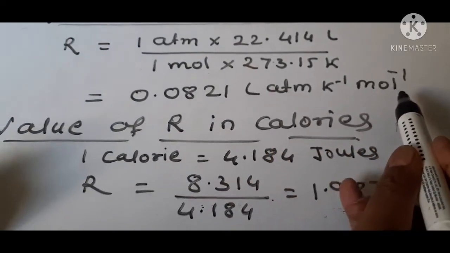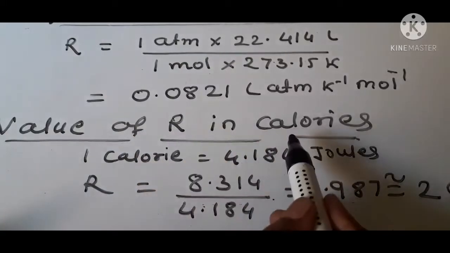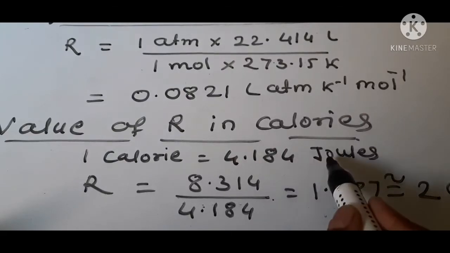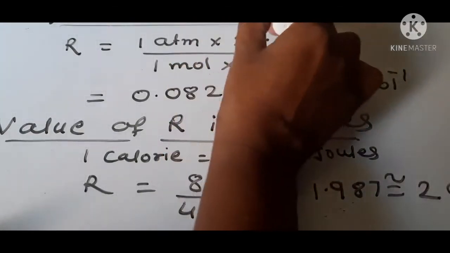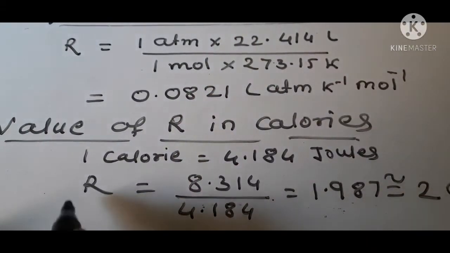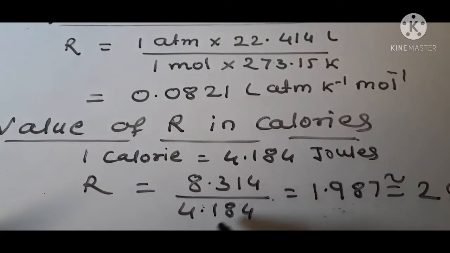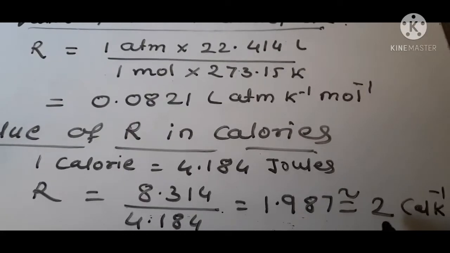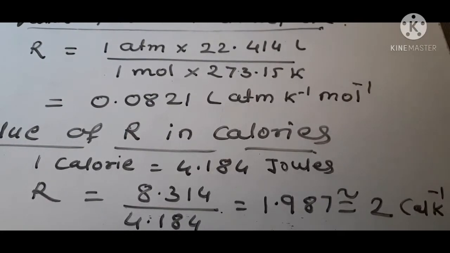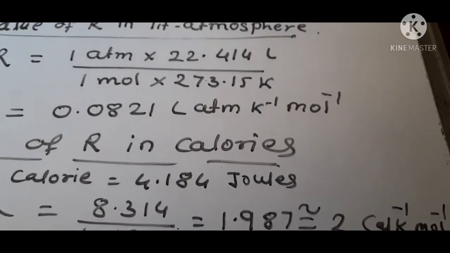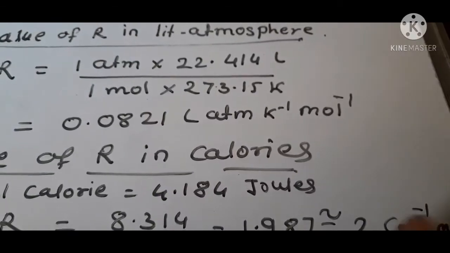And another value of R is in calories. 1 calorie equals 4.184 joule, so we divide the R value in joule per Kelvin per mole by 4.184 to get calories. R equals 8.314 upon 4.184, which is 1.987, and approximately it is taken as 2 calories per Kelvin per mole. So these are the three values of R.